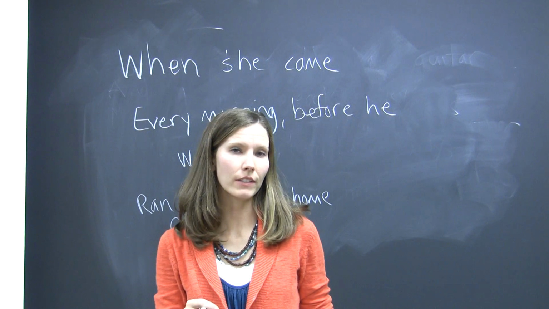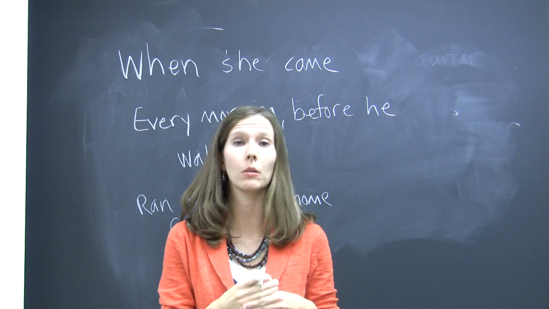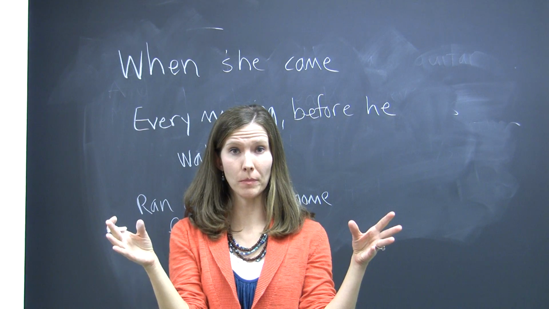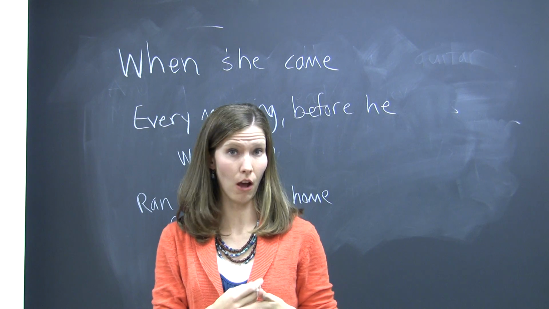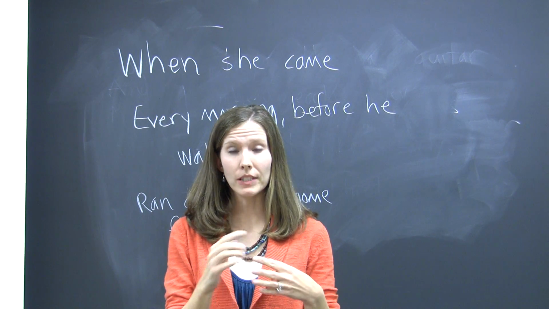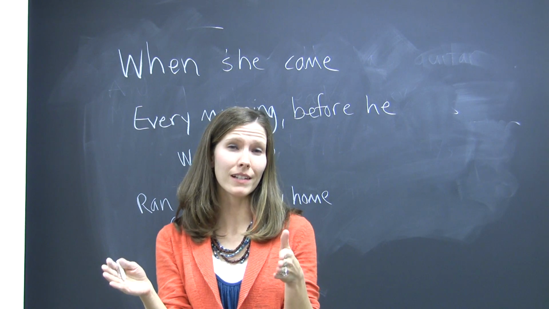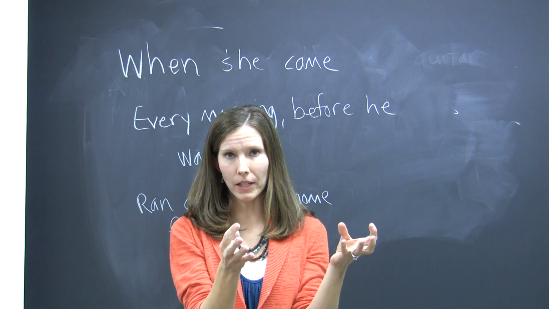Chapter 5 is about different kinds of sentence errors. So from the previous chapters, you know that to be a complete sentence, a group of words must have a subject, a verb, and it must express a complete thought or make sense on its own. So today I'm going to talk to you about different kinds of sentence errors. One being a sentence fragment, and the other grouped together being comma splices and run-ons.